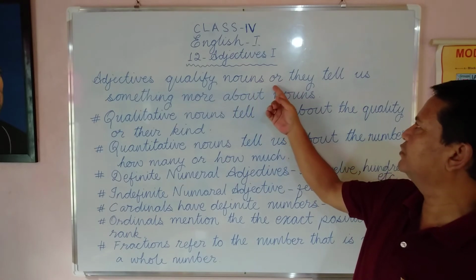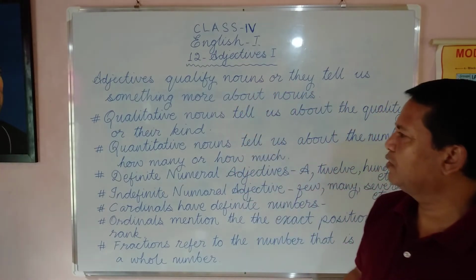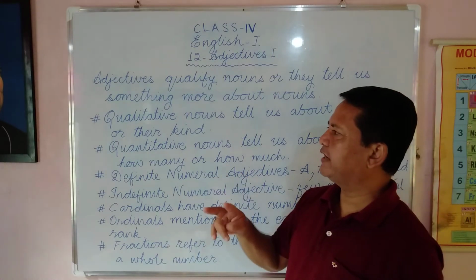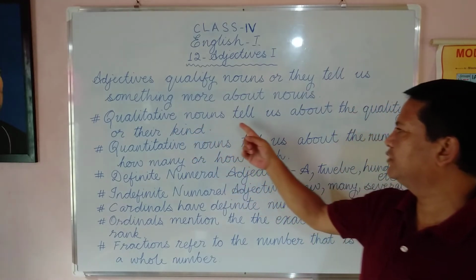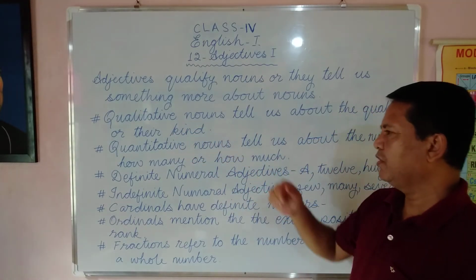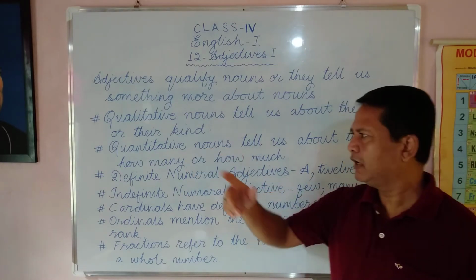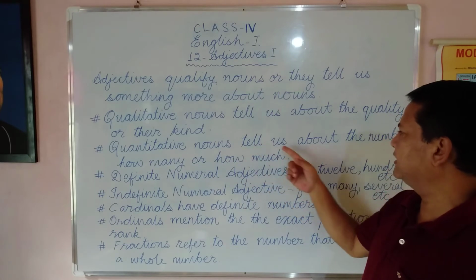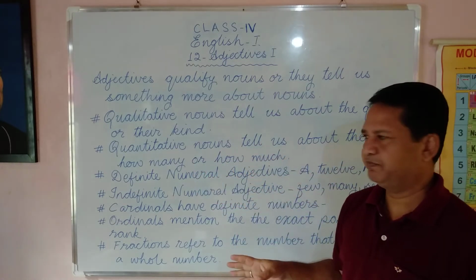Adjectives qualify nouns, or they tell us something more about nouns. There are two types of adjectives. Qualitative adjectives tell us about the quality or the kind. Next is quantitative. Quantitative adjectives tell us about the number, how many or how much.